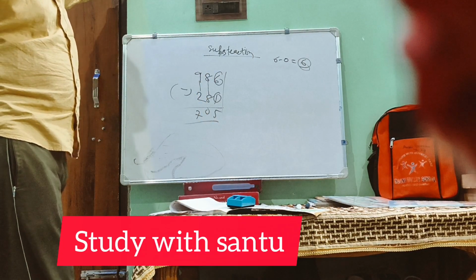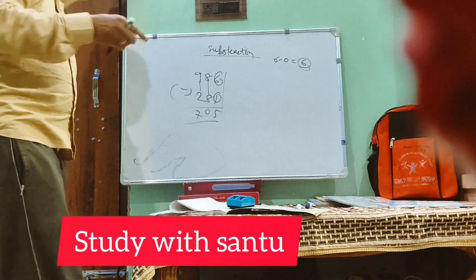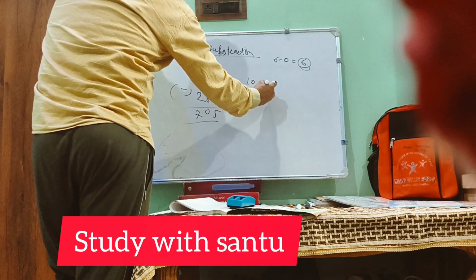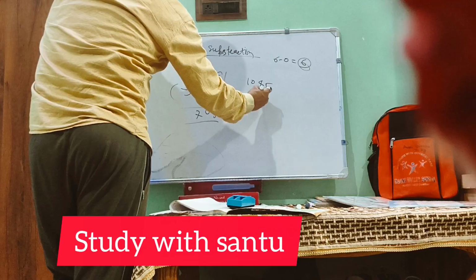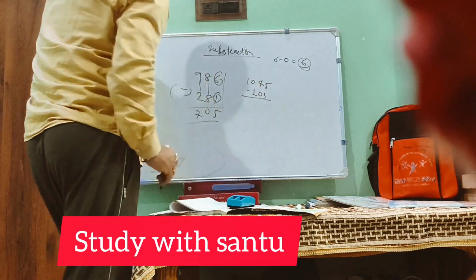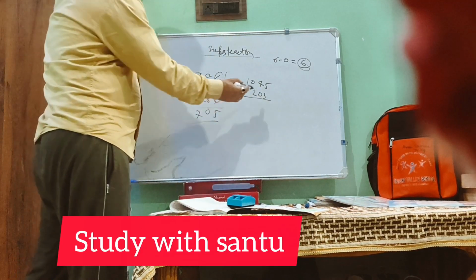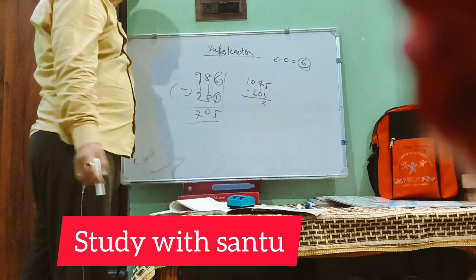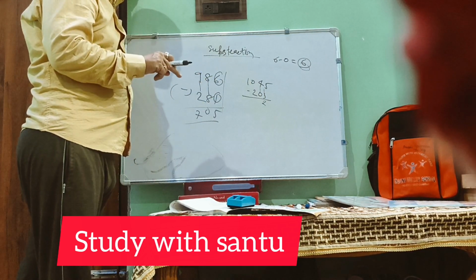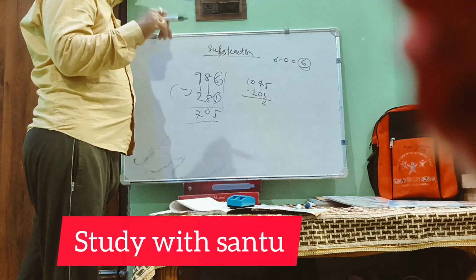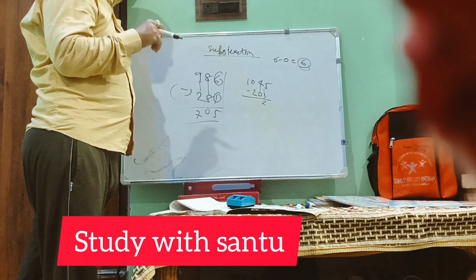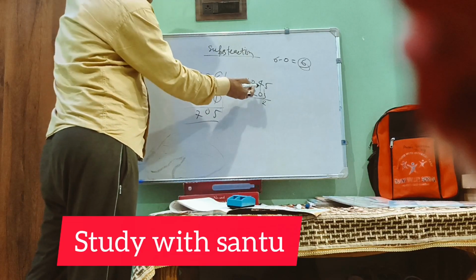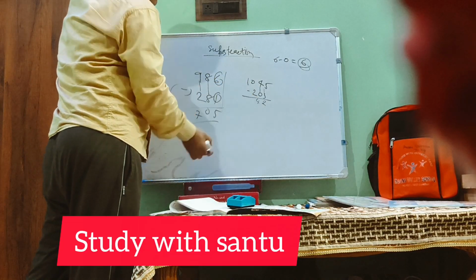Now let's check. 1045 minus 203. What will we do? 5 minus 3, 2. 4 minus 0. But I said if you go for subtraction or addition, if you subtract 0 from any number or add 0 to any number, you will get the same number. Means 4 minus 0 will be 4 only.